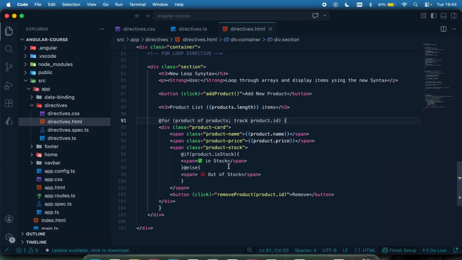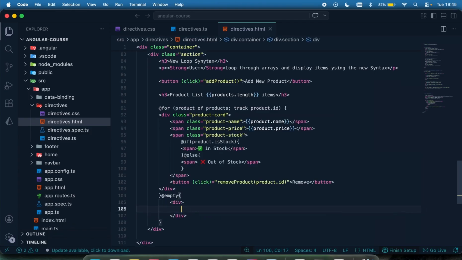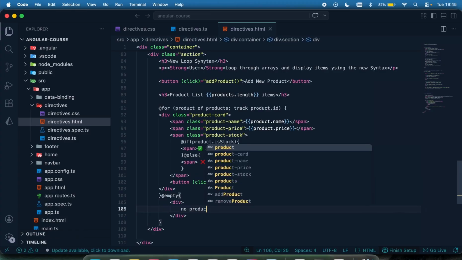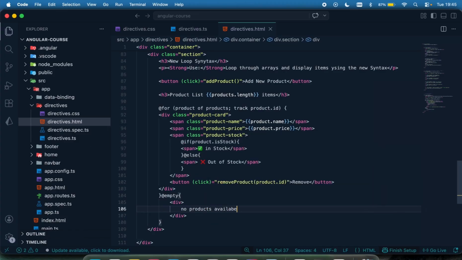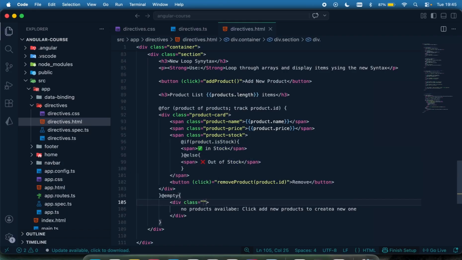Okay, now when all the products have been removed, if it is empty, I want us to show no products. So let's look at the empty directive. Right here, I can come and say @empty. So this is the empty directive. If there's no product, I say no products available. I'm just going to say click add new product to create a new one. And I can have my class name be error box, something like this, right?